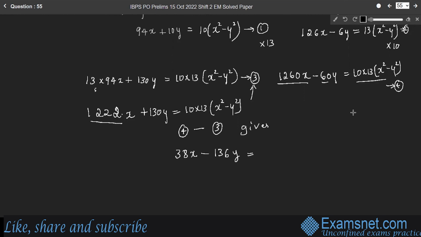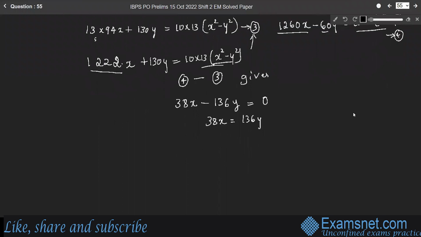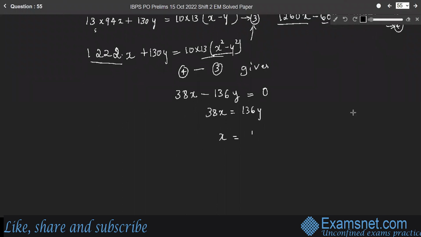The RHS part completely vanishes because of subtraction, so it is equal to 0. Therefore, 38x is equal to 190y. Therefore, x is equal to 190y by 38.